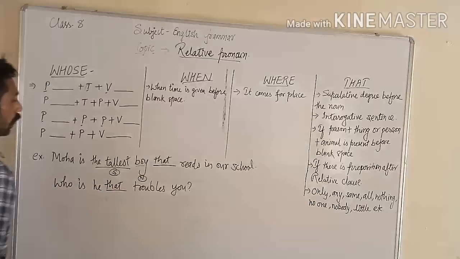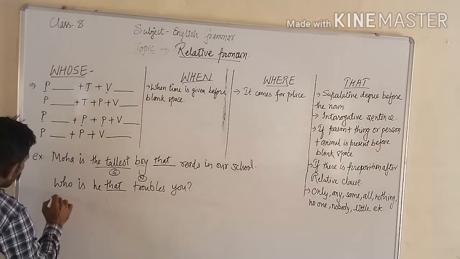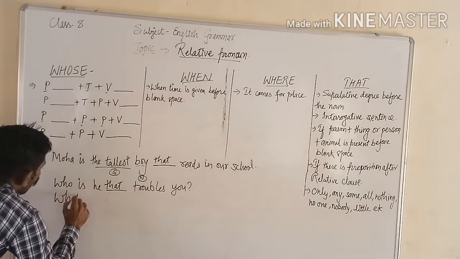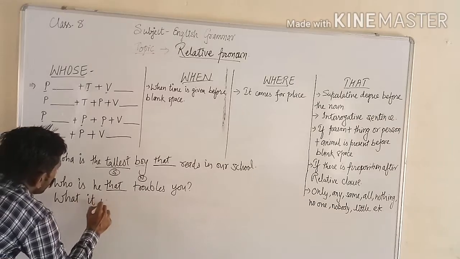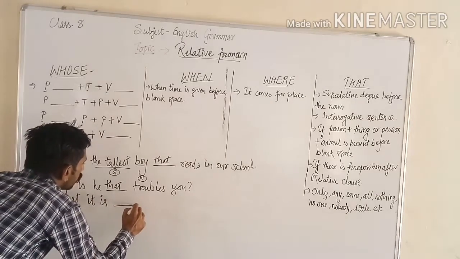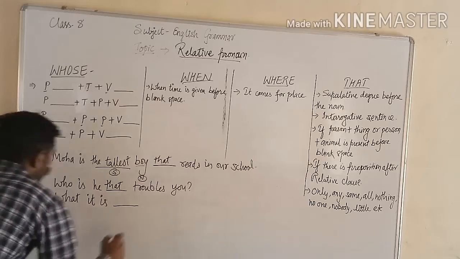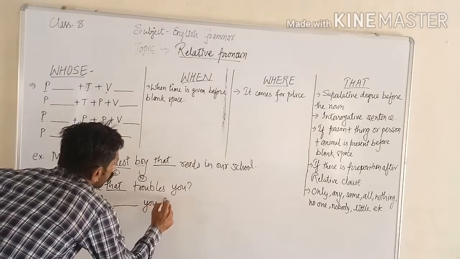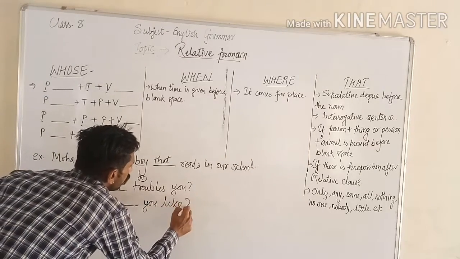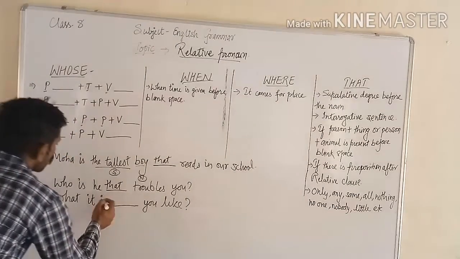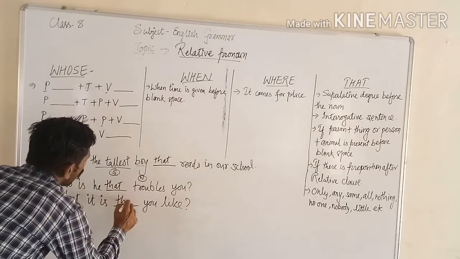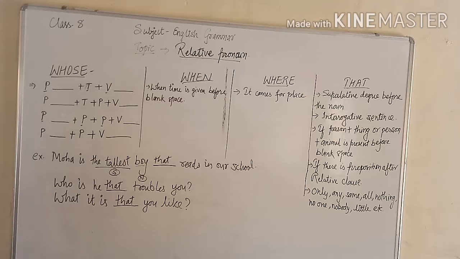Who is he that troubles you? What is it blank you like? What is it that you like? So that is the second one.